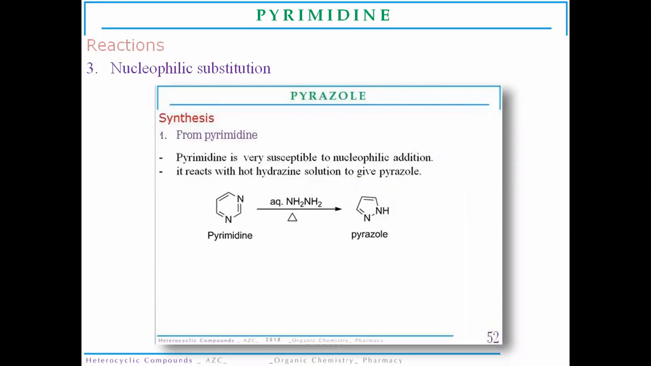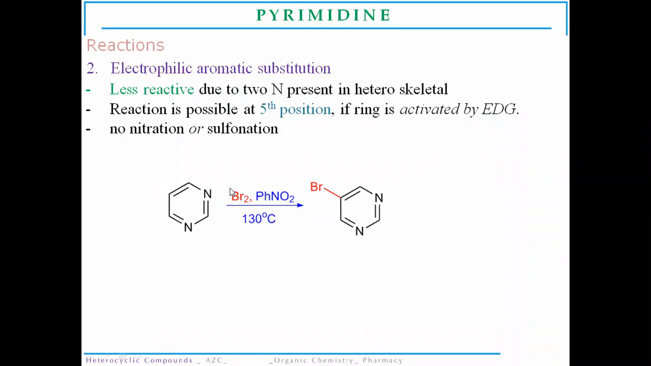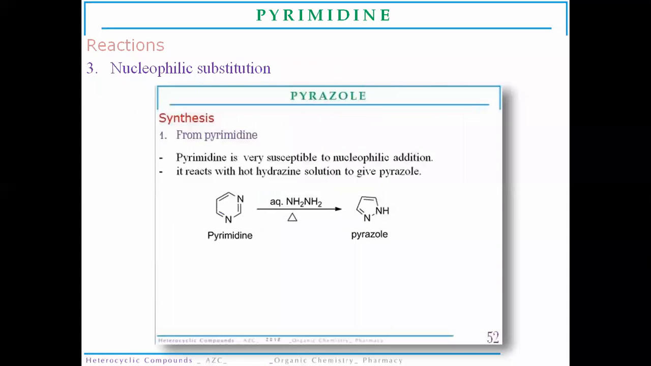Now we are moving towards the nucleophilic substitution reaction. Before we move forward: when the pyrimidine molecule undergoes either sulfonation or nitration, it must be attached to an electron donating group. If it is not activated by an electron donating group, it will never go for nitration and sulfonation reactions.